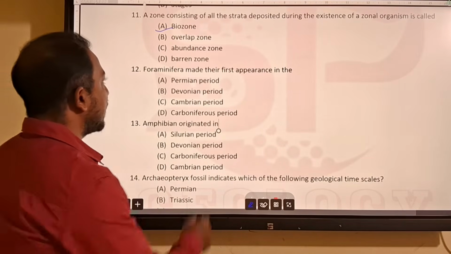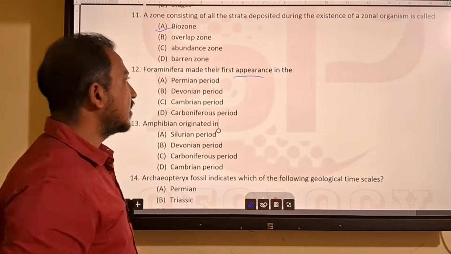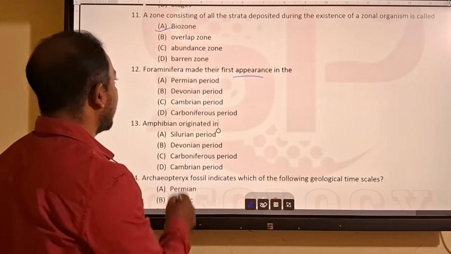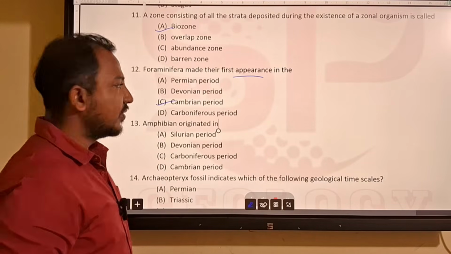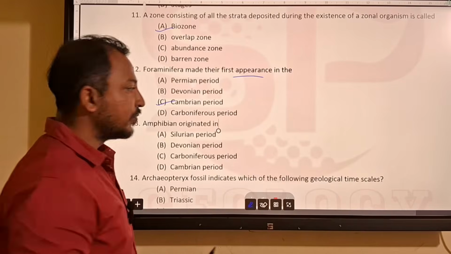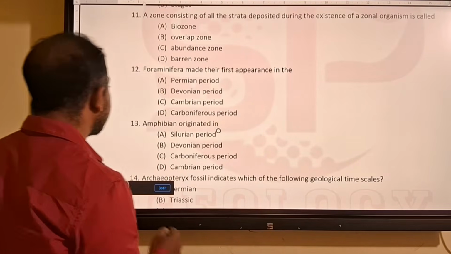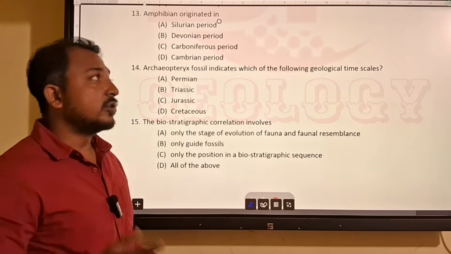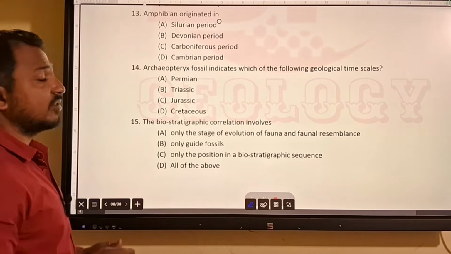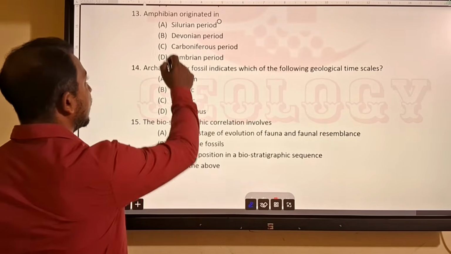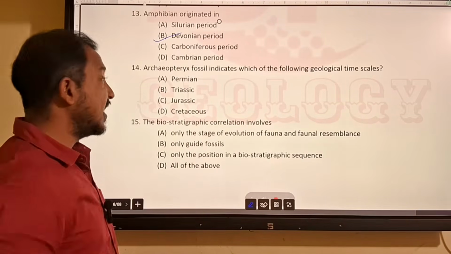Then comes foraminifera, which made their first appearance. Foraminifera first appeared during the Cambrian period. Gradually they developed through the Paleozoic and diversified during the Permian-Triassic mass extinction. Next question, amphibian origin. Amphibians originated during the Devonian period, or you can say the late Devonian period.